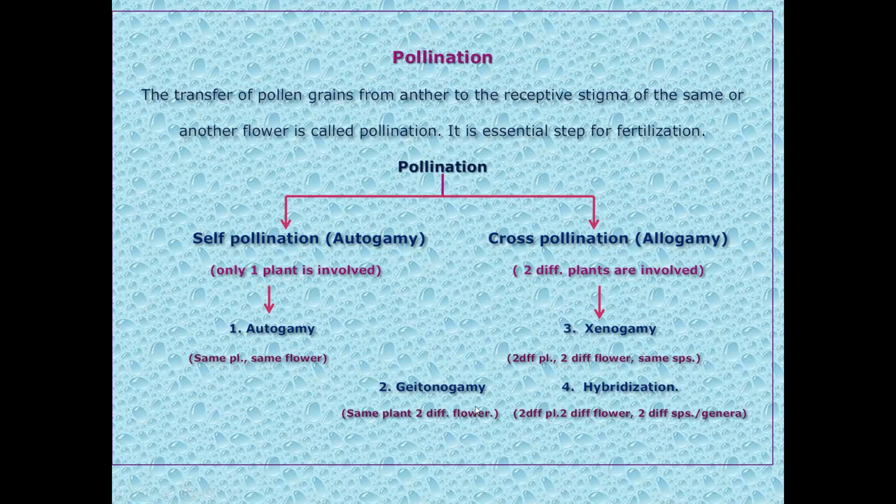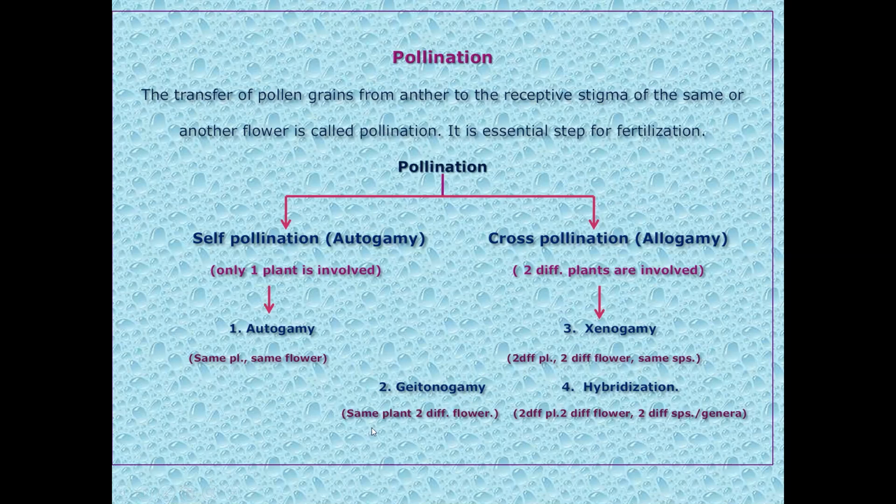So it may require an agency, and when it is carried with the help of an agency, it is functionally a cross pollination. And since only one plant is involved, it is a self pollination. So it is not strictly involved in either self pollination or cross pollination. But since there is a distance barrier between the two flowers located at two different parts of the same plant, it is functionally a cross pollination.